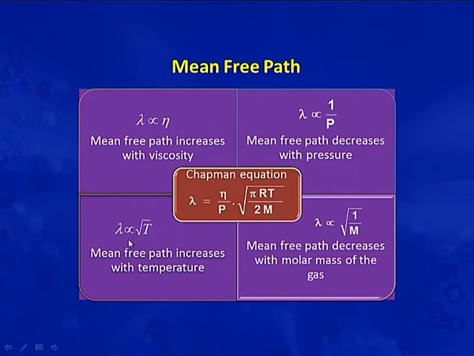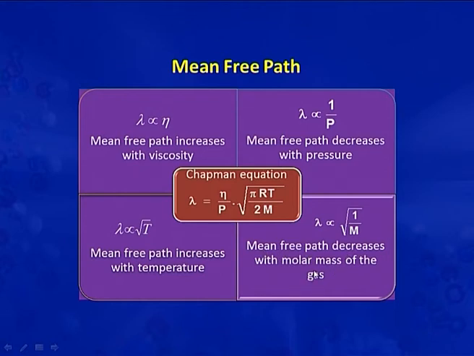Lambda is proportional to root T, which means the mean free path increases with temperature here, and lambda is proportional to root 1 by m. It is clear from this expression that if the size of the gas molecule is larger, the mean free path is small.